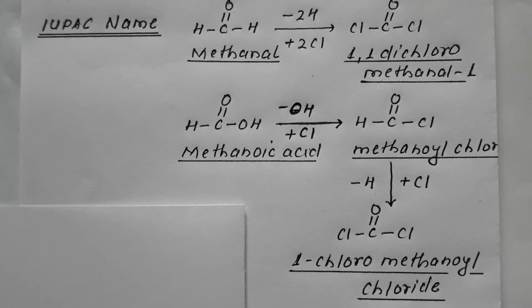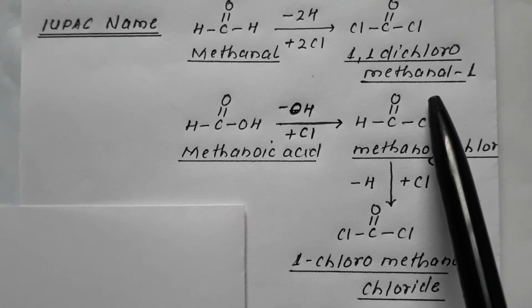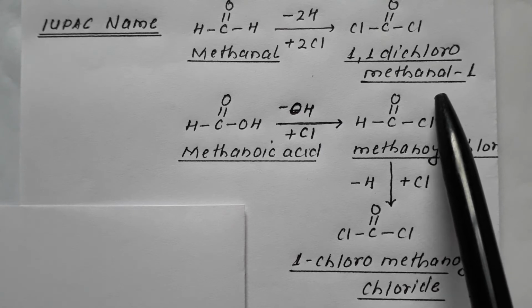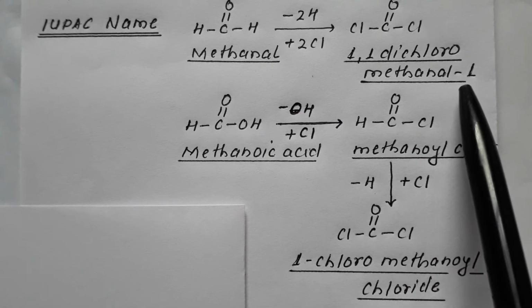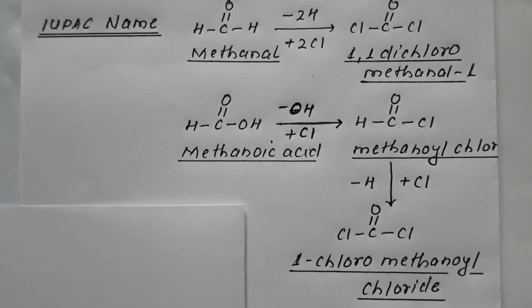So I said, when chloroform is subjected to sunlight and air, it gets oxidized and converts into deadly poisonous phosgene, which is commonly termed as carbonyl chloride. There are 2 IUPAC names of carbonyl chloride. One is 1,1-dichloromethanal, and 1-chloromethanoyl chloride is the other IUPAC name.